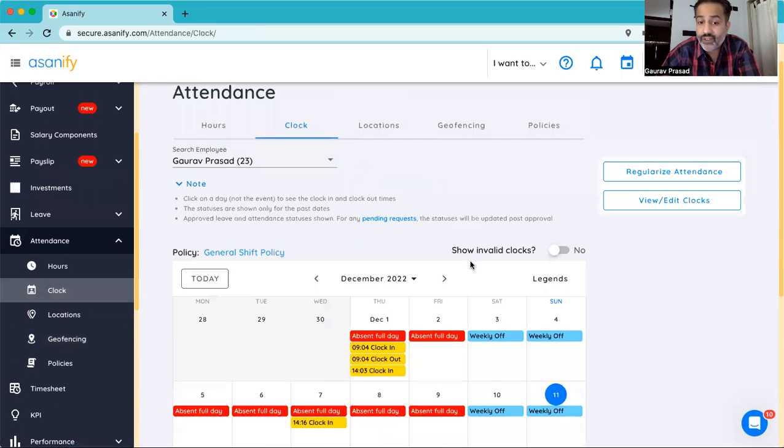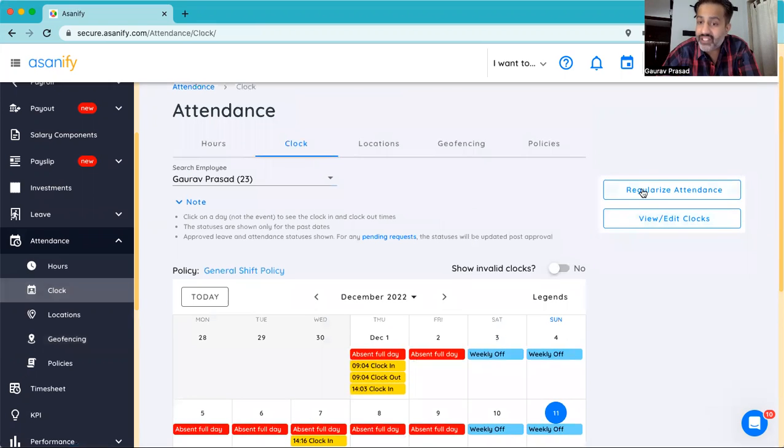In case somebody has forgotten to mark attendance, they can always regularize the attendance, in which case it will go to the manager for approval. Once the manager approves it, the attendance gets marked on the system.